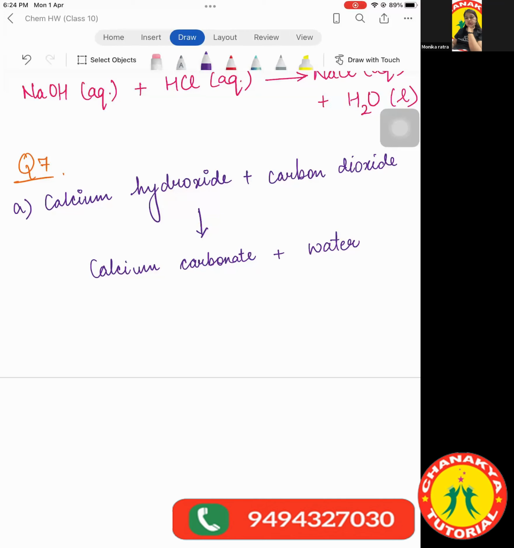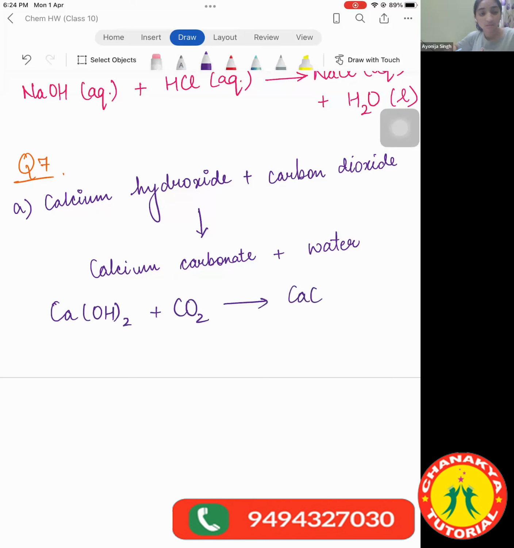Ayanija, have you done it? Yes, ma'am. Ca(OH)2 plus CO2 gives CaCO3 plus H2O, and it is already balanced. Very good. That's the correct answer. It is a balanced equation.